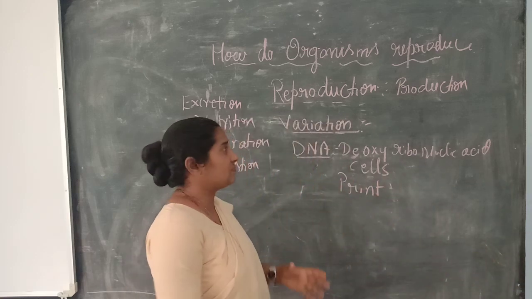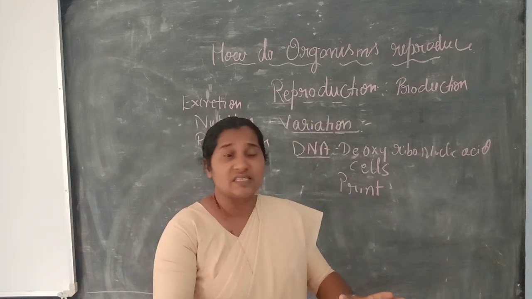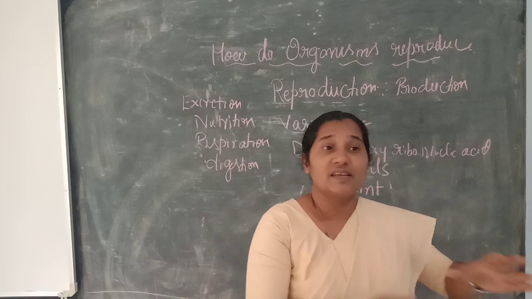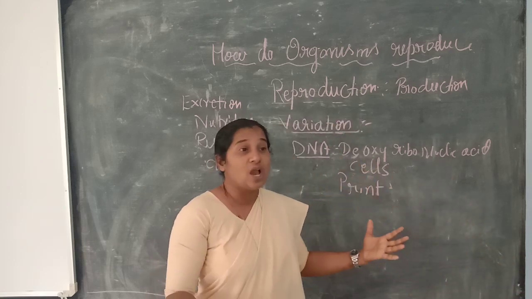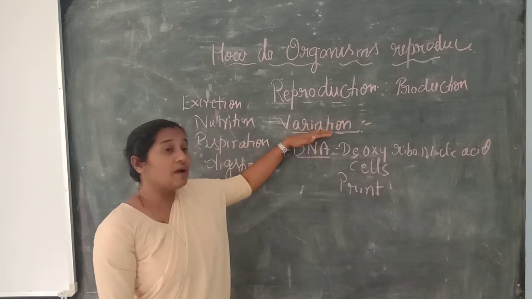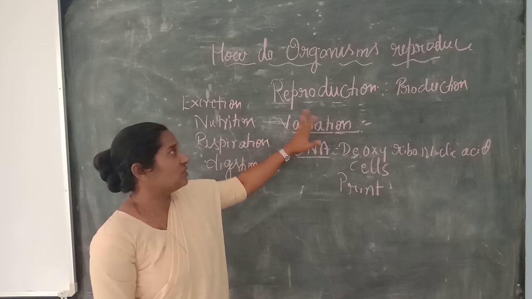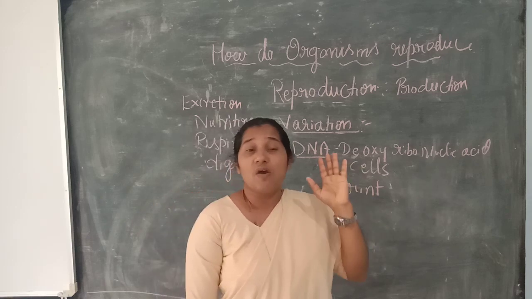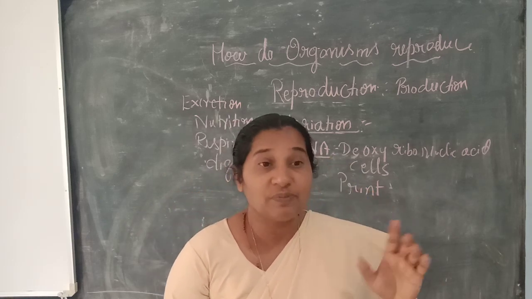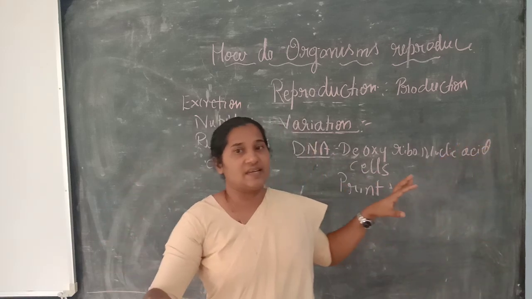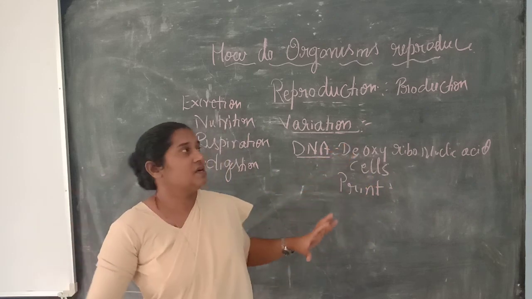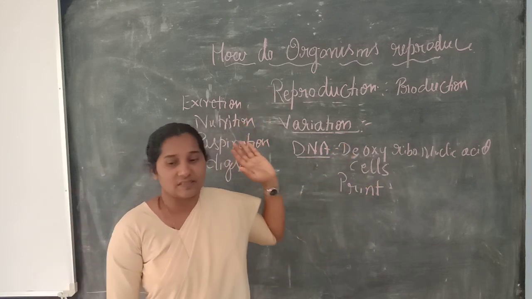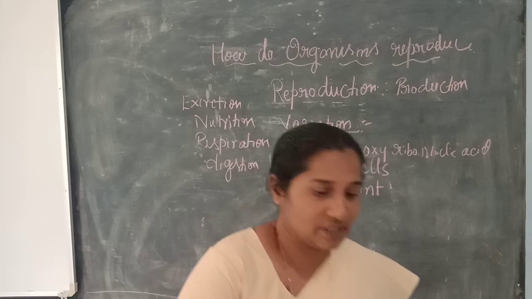Changes in organisms are very essential. One organism doesn't look like another; there are a little bit of changes, and we call it variation. So this is the basic concept, and this variation is very essential for the survival of the species in the surroundings. So remember, this concept is very important.